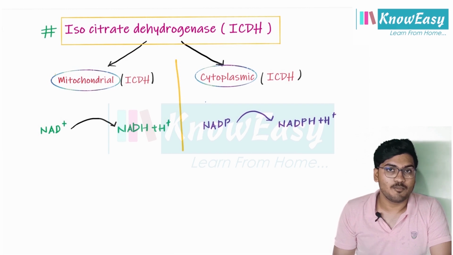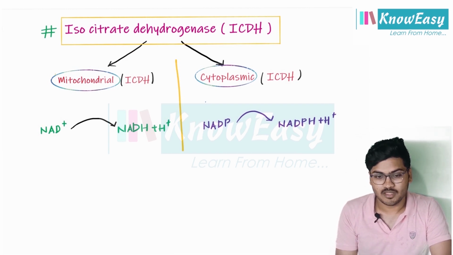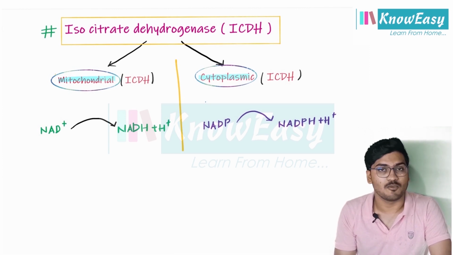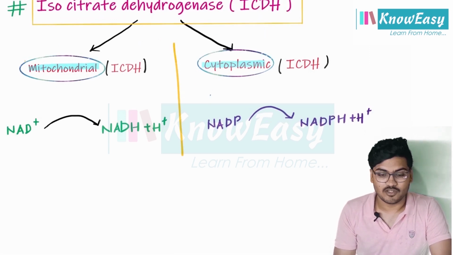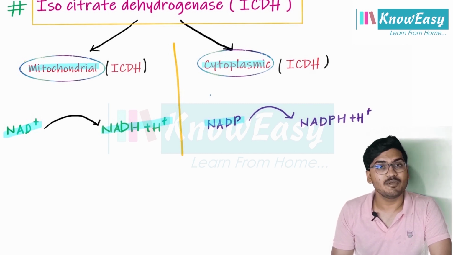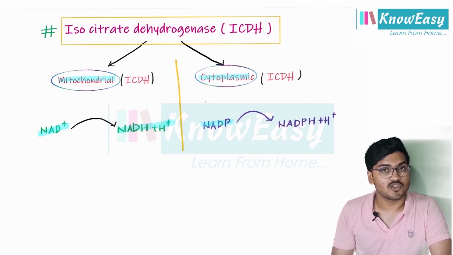Also remember one important point regarding ICDH. Isocitrate dehydrogenase is present in the mitochondria as well as in the cytoplasm of the cell. Mitochondrial ICDH converts NAD plus into NADH plus H plus, whereas cytoplasmic ICDH converts NADP into NADPH plus H plus.